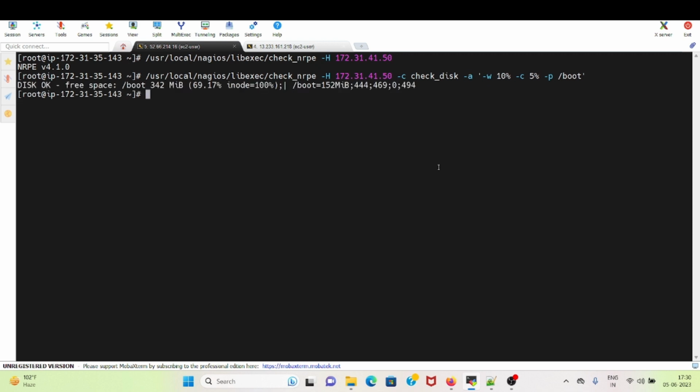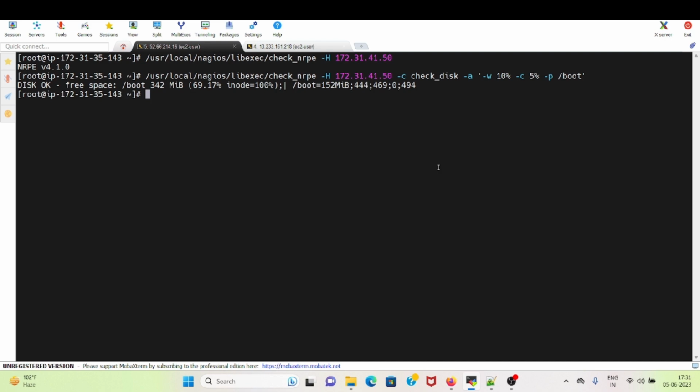So it shows me that disk is okay, free space. This is the boot, 342 megabytes, and I note the critical and warnings it is showing. So this way we configure the NRPE.